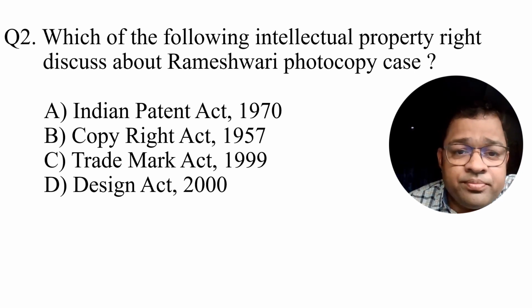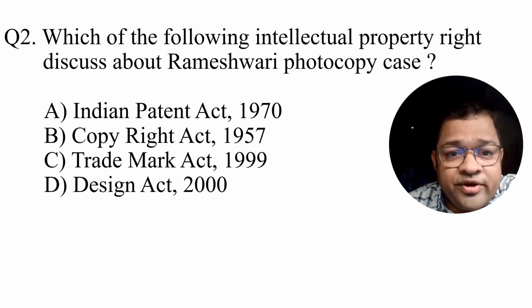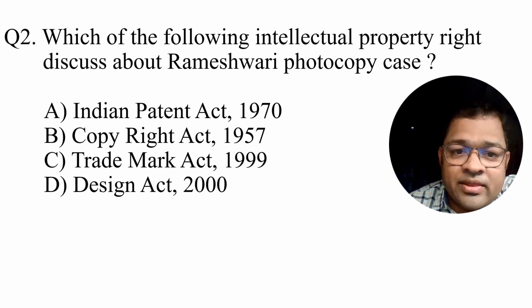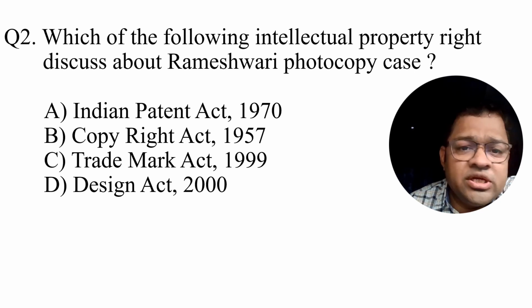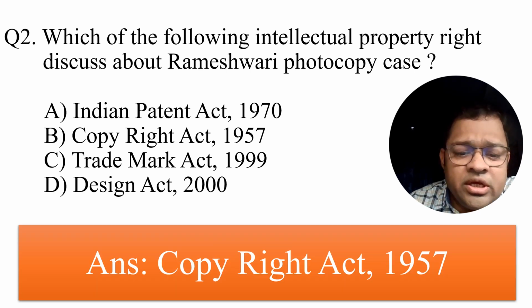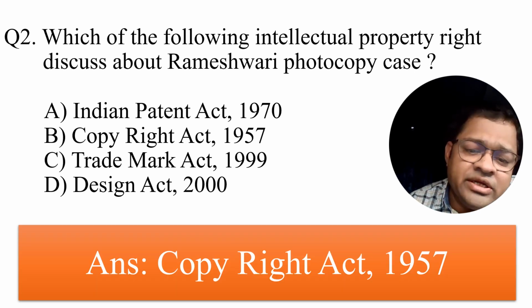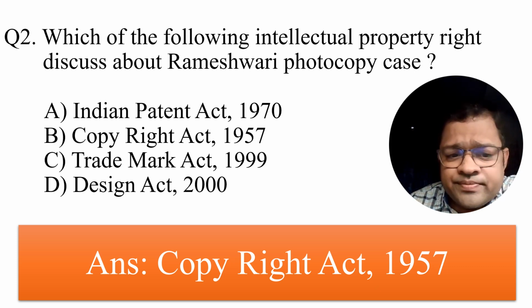The books published by Oxford and Cambridge were photocopied and circulated to the students. In that context, the reputed publishers filed a case against the Rameshwari photocopy shop to stop doing the same, and things are going on. This particular case is discussed under the Copyright Act 1957. Who will win? That is another issue.